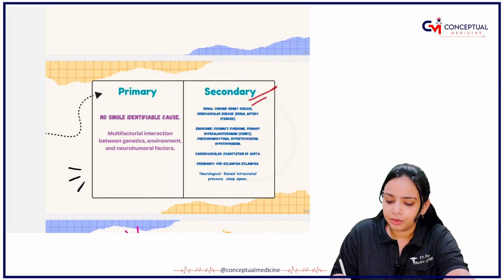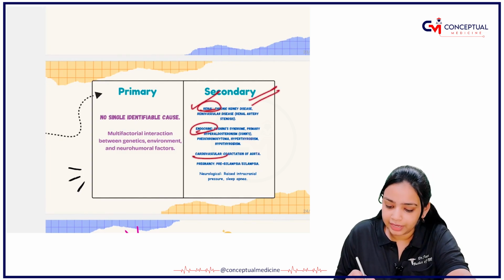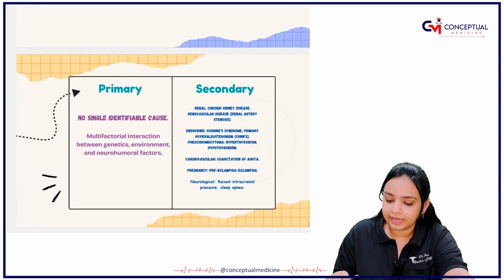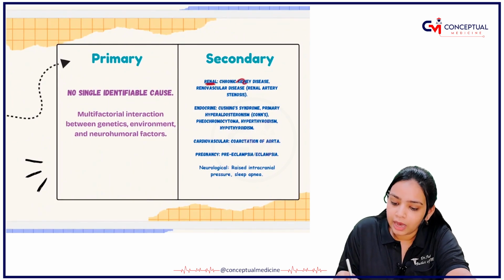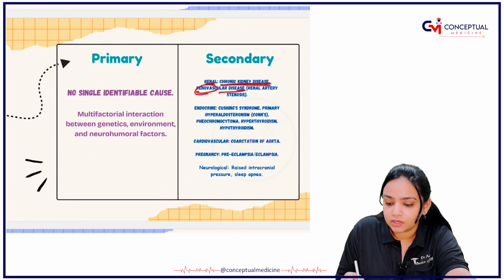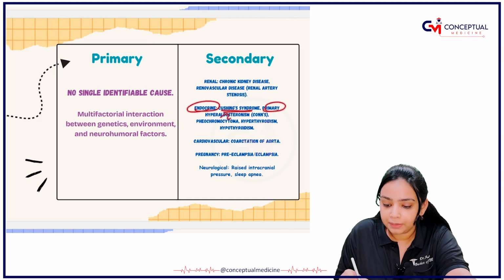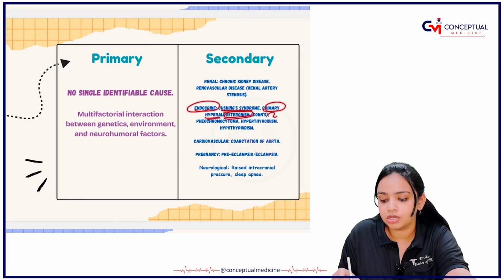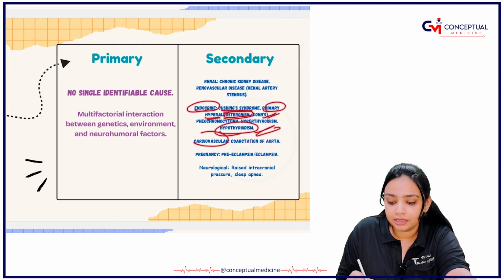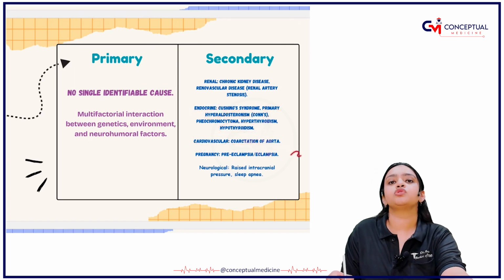In the secondary one, you have the system-wise causes, that is first renal, then endocrine, then cardiovascular, pregnancy and neurological. Okay, so let's see them one by one. In the renal, you have chronic kidney disease and renovascular disease. In the endocrine, you have Cushing syndrome, primary hyperaldosteronism and hypothyroidism. In the cardiovascular, you have coarctation of aorta, that also we will read.